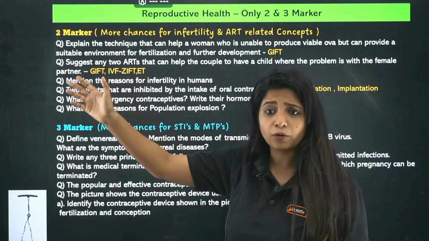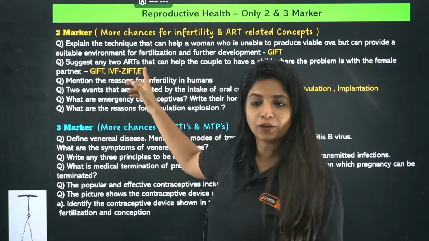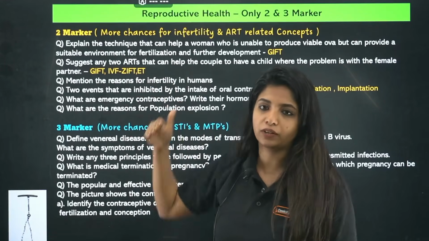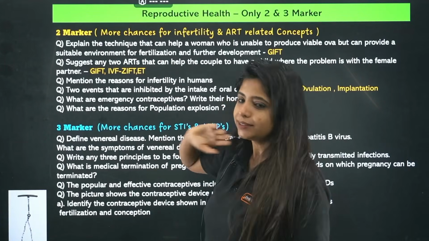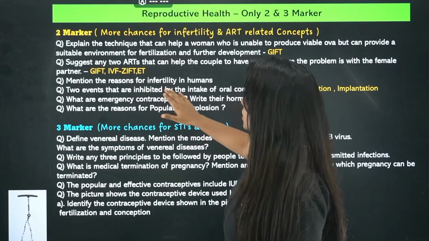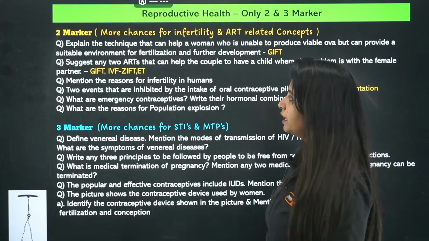Transferring a zygote or embryo up to the stage of 8 blastomeres into the fallopian tube is ZIFT, and embryo transfer means if it is beyond 8 cells, you will have to transfer it directly inside the uterus. That is embryo transfer, IUT. Okay, and then mention the reasons for infertility in humans. I told you more chances for infertility and ART related questions are there.